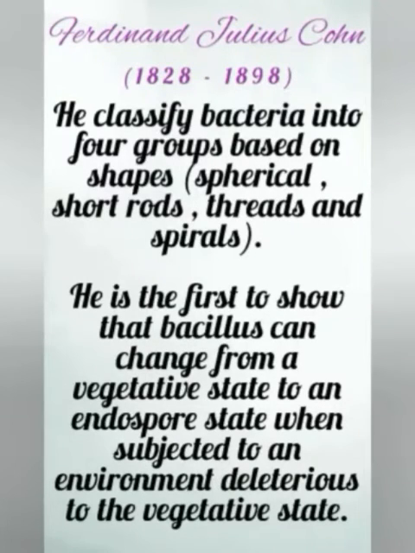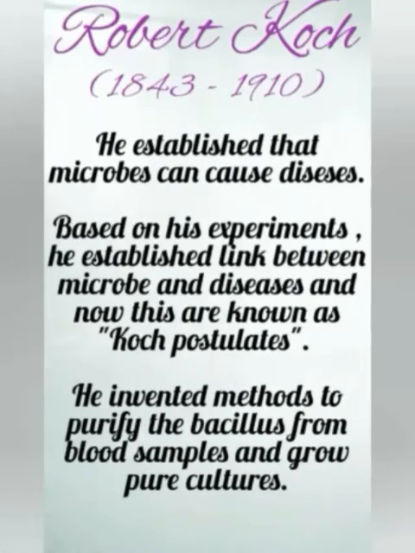So now Ferdinand Julius Cohn, 1828 to 1898. He classified bacteria into 4 groups based on shapes: spherical, short rods, threads and spirals. He is the first to show that Bacillus can change from a vegetative state to an endospore state when subjected to an environment deleterious to the vegetative state.